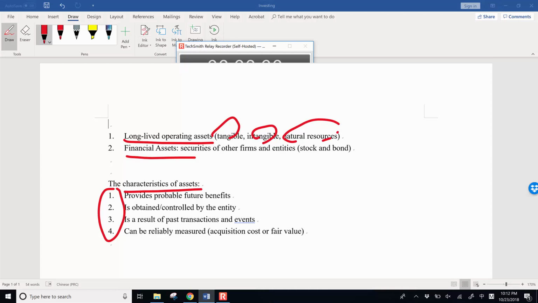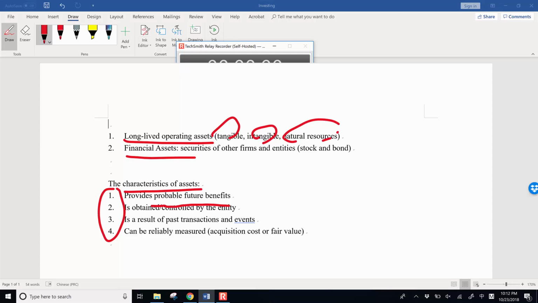The first two are very important. For example, provide probable future benefits. Probable means the likelihood of future benefits is high.